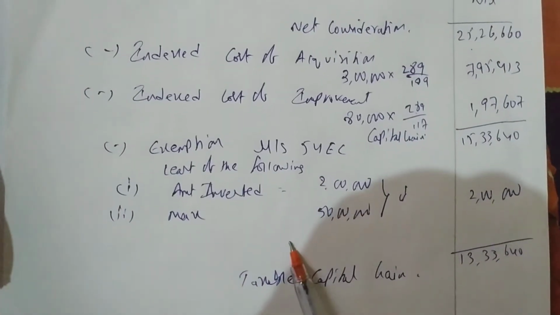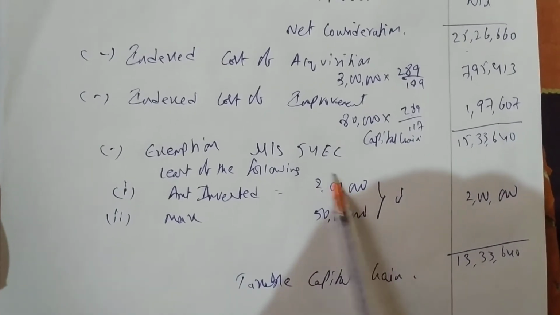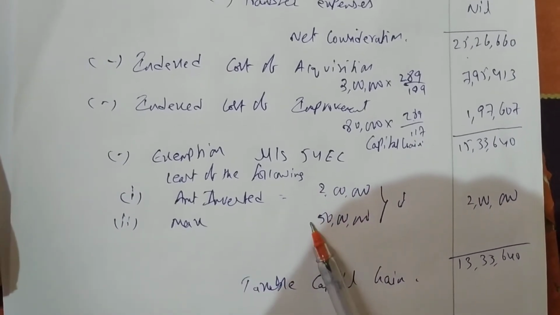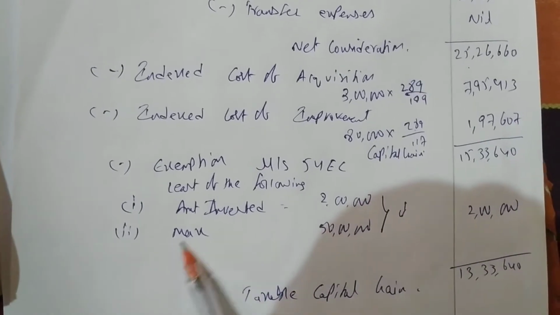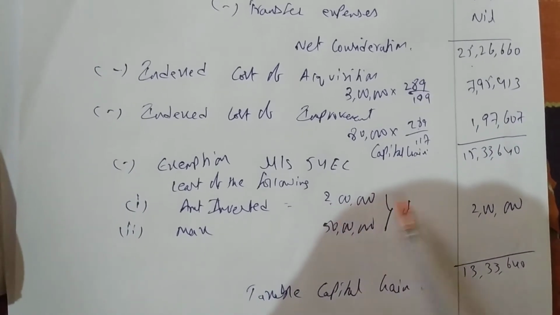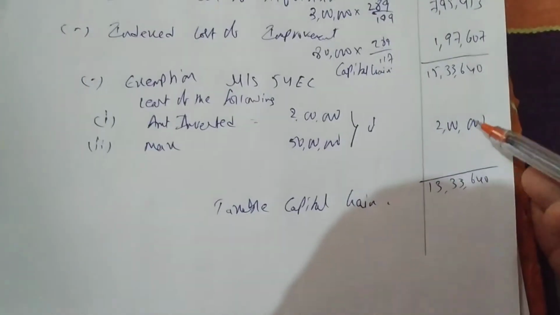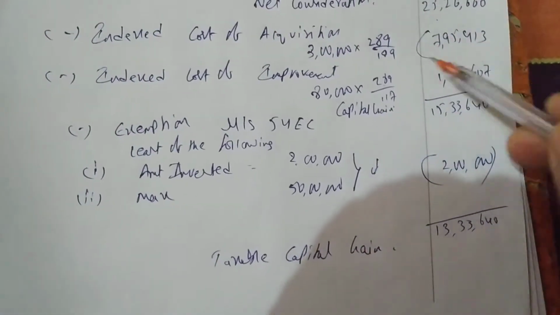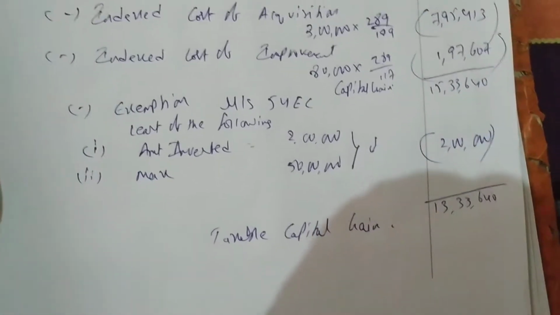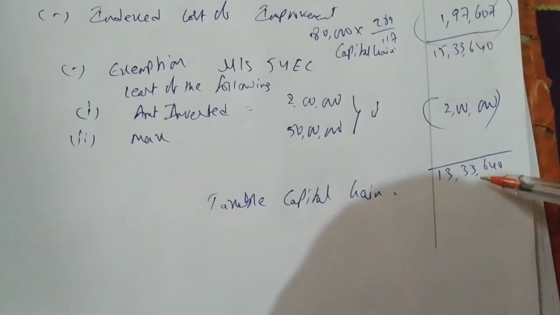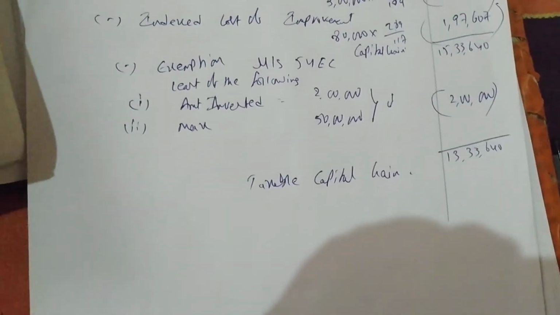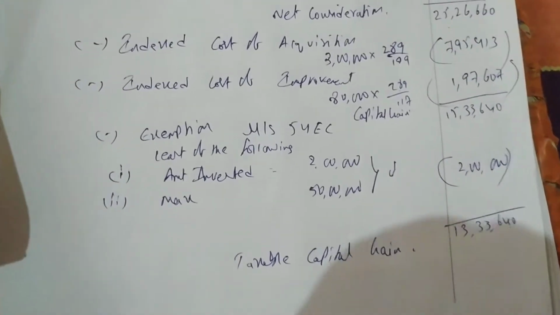Then the least of the following will be considered as exemption. Amount invested is 2 lakhs, and max is 50 lakhs. This you have to remember, 50 lakhs. Amount invested will be given in the question. So 2 lakhs is the exemption. From 15 lakh 33,640, you deduct 2 lakhs, you will get 13 lakhs 33,640. That is taxable capital gain. Easy, it's very easy. So we'll do some more problems on this.